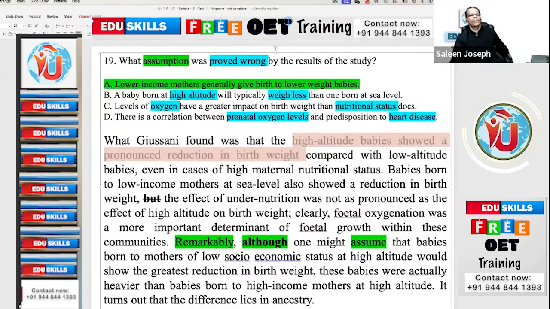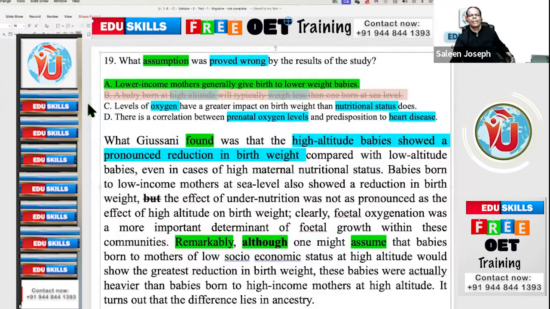But that was not an assumption. I am trying to make you understand the difference. The paragraph is not saying that was an assumption. That was found. Found means established fact. That was an established fact. But the question is not asking about established fact. They are asking what assumption was proved wrong. So you should be very careful when there is a negative question.